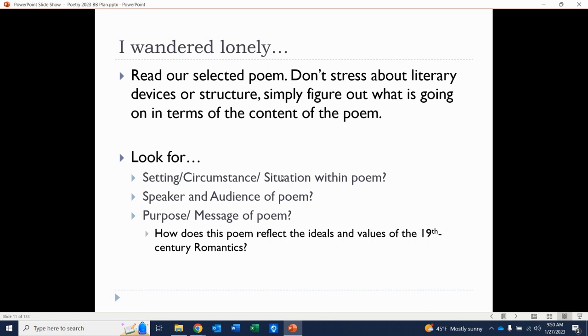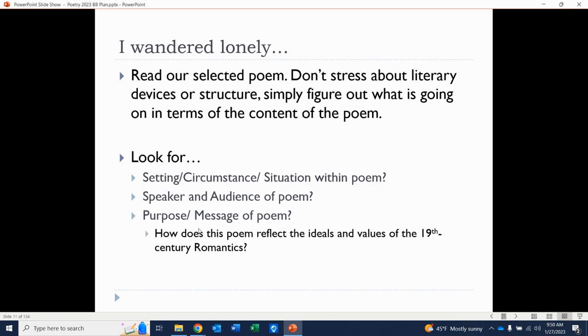Now, the second part is speaker and audience. Sometimes this is really straightforward. Most of the time, the speaker is just the poet speaking. But other times, the speaker might be a very specific character, someone within the poem, a person who is not the poet. So let's try to figure that out. Also, is there an intended audience? Again, maybe 70% of the time, the audience is just the person reading the poem. Sometimes it's very specific, intended for a person connected to the speaker. So let's figure that out as well.